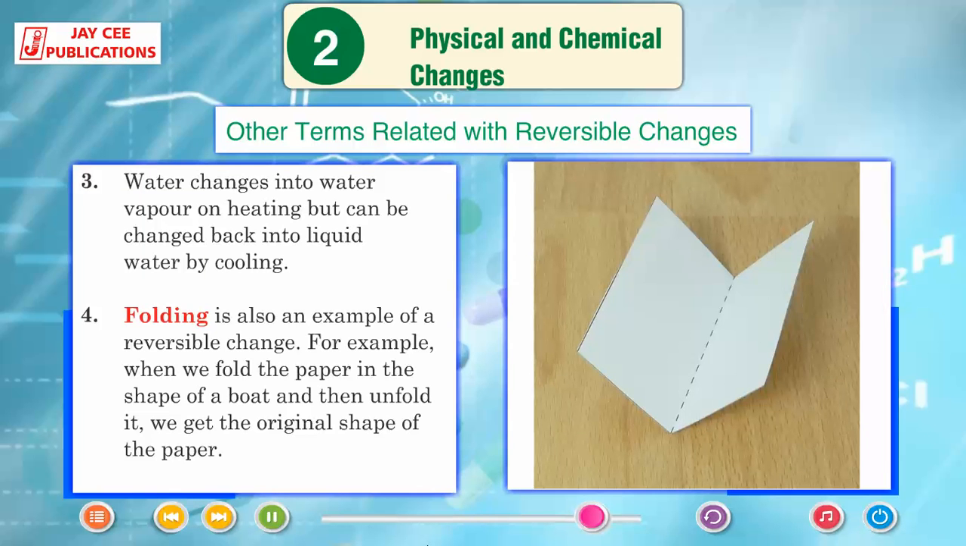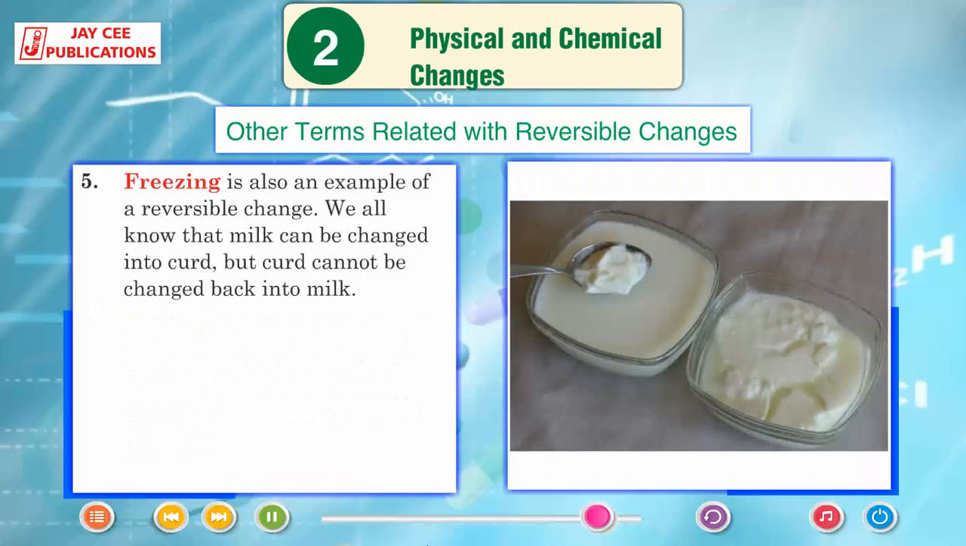Folding is also an example of a reversible change. For example, when we fold the paper in the shape of a boat and then unfold it, we get the original shape of the paper. Freezing is also an example of a reversible change.